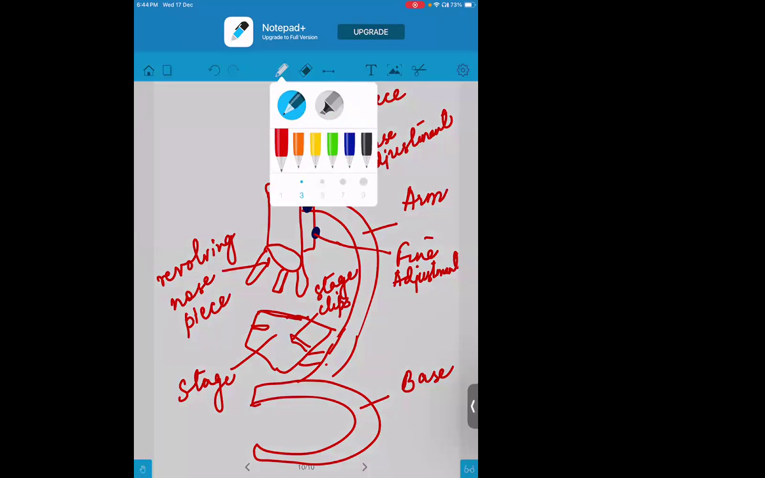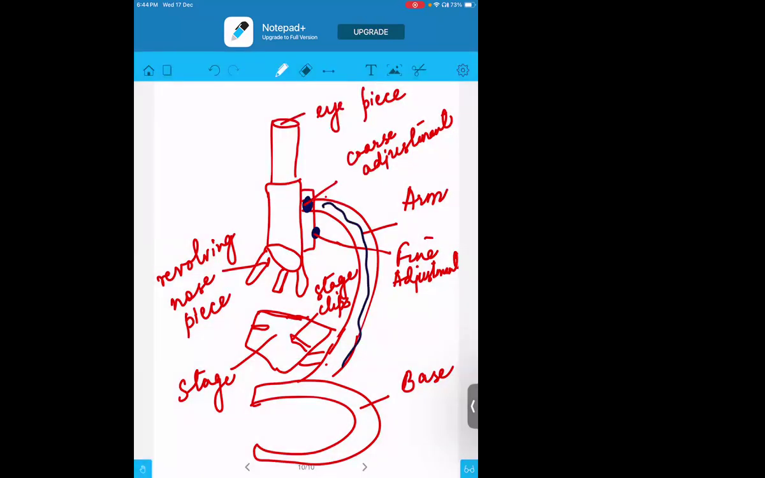When we talk about the arm, which is this part, arm means to hold something, right? We hold the microscope through this arm only. When you were small, your mother used to hold your hand, right? The microscope also has a kind of arm, which we use to hold it. If you want to carry it from one place to another, you use the arm. That is the function of the arm. Then the down part is called the base.